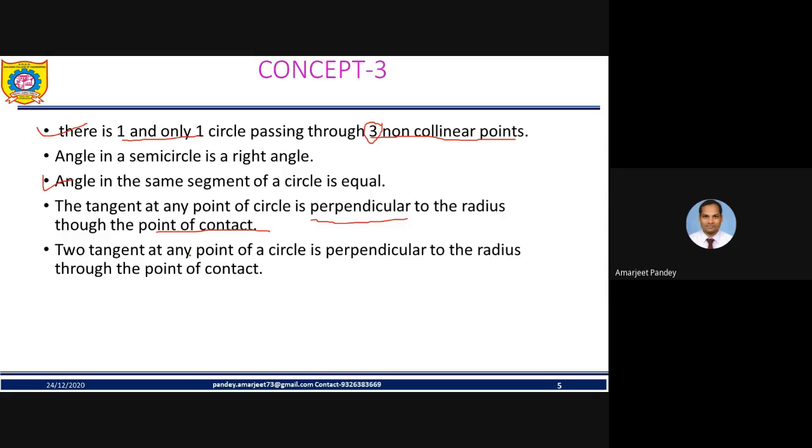Next, two tangents at any point of a circle: the radius will be perpendicular to the tangent through the point of contact, my friend. Very important points, basically properties on which questions have been asked many a times. You must note it down.